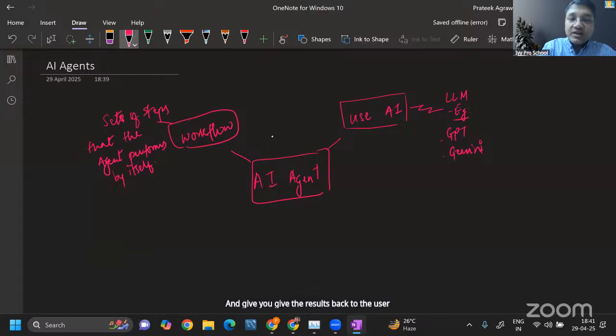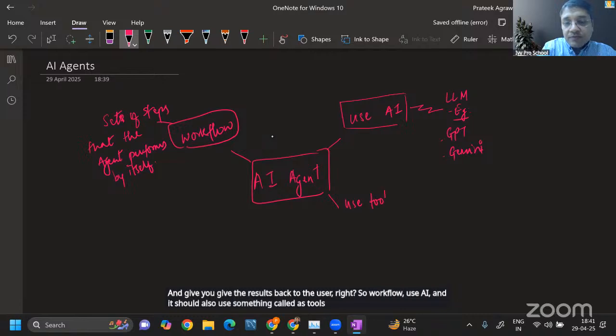So it uses AI, it has a workflow, and it should also use something called tools. Now, what could be the tools here that we talk about? Tools could be, let's say, Google search.